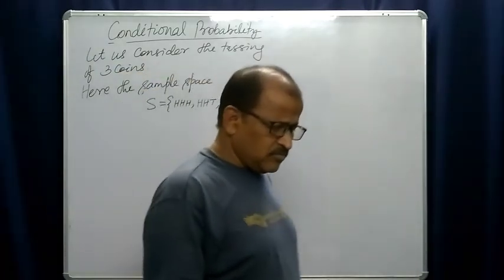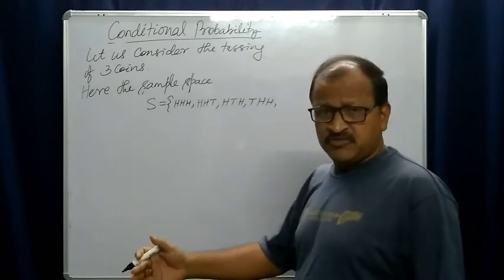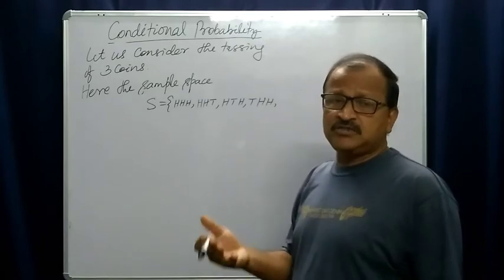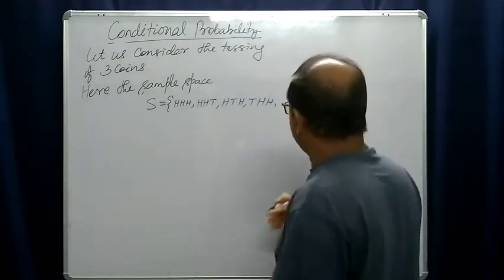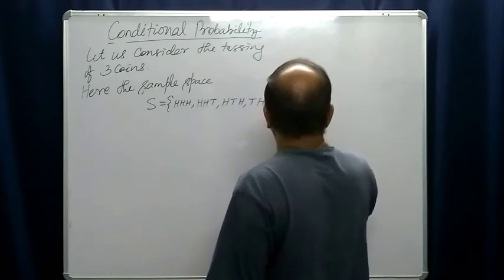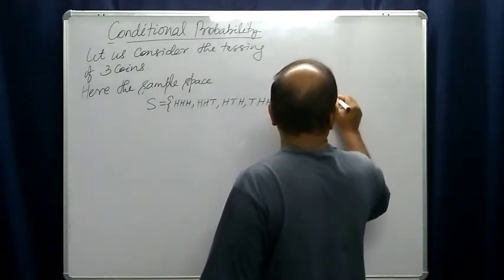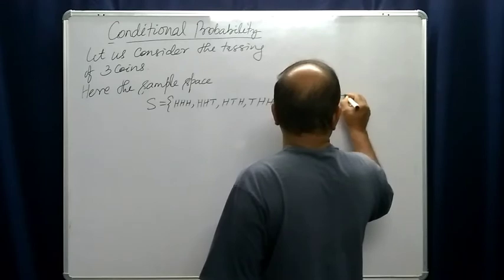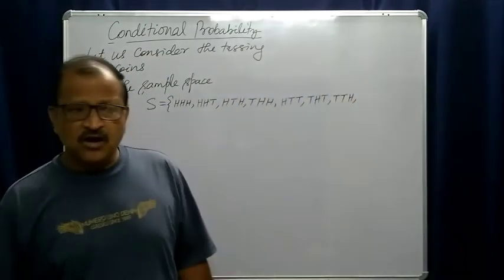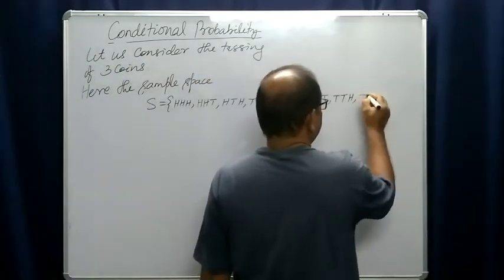Or 2 tails and 1 head may occur: head, tail, tail, or tail, head, tail, or tail, tail, head. Or all 3 coins may show tail.